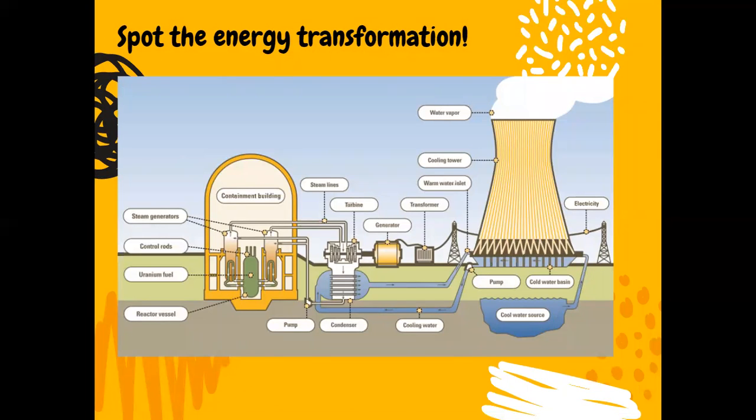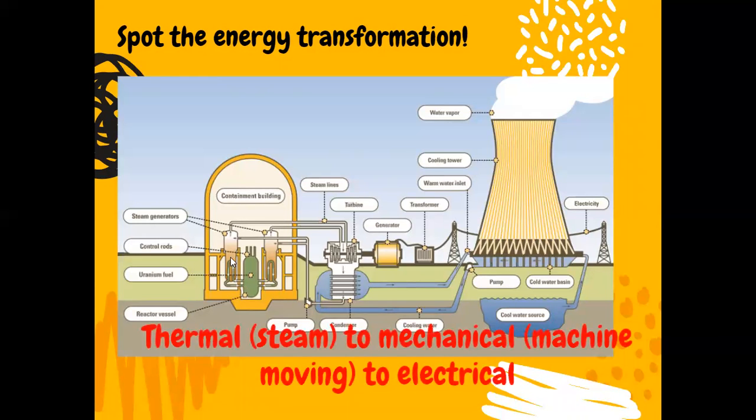What's the energy transformation here? Where is the steam? Let's see. There's the generator over here. All right, so steam is going on over here. We have the nuclear energy over here, the uranium fuel. That's the nuclear stuff going on. So we have the heat. Actually, it's nuclear energy, then becomes thermal energy, and then the steam moves this turbine right here, which is mechanical energy, and then that ends up turning that transformer, it ends up turning into electrical energy.